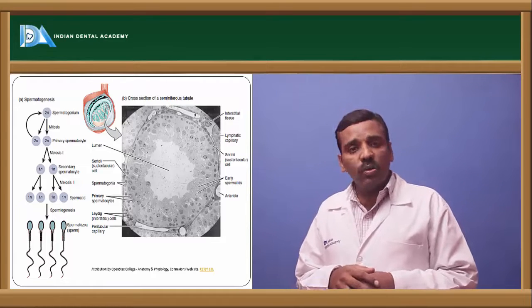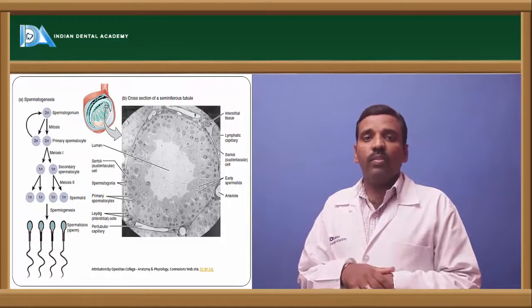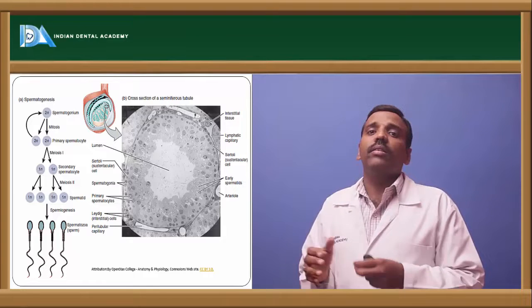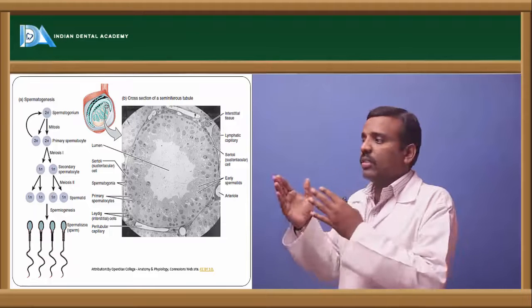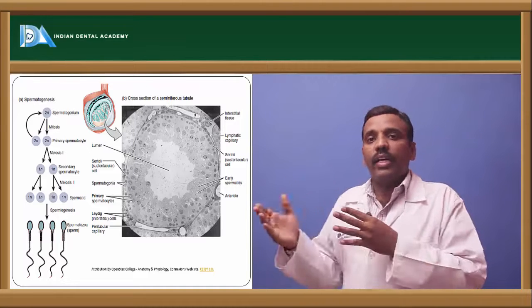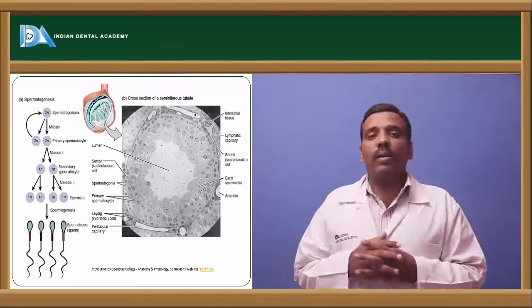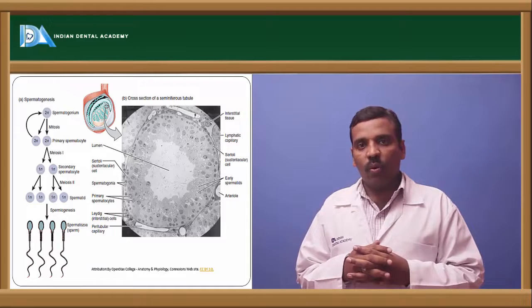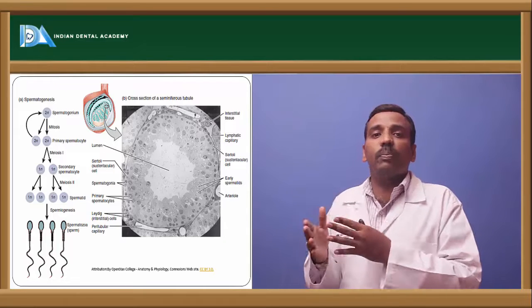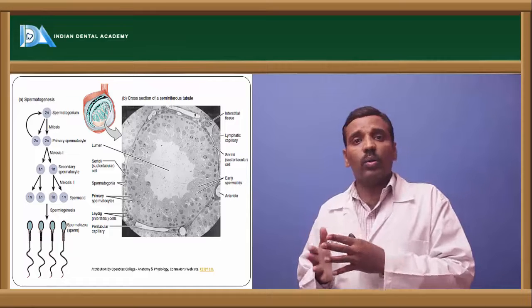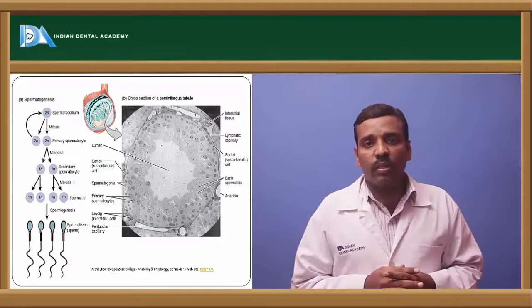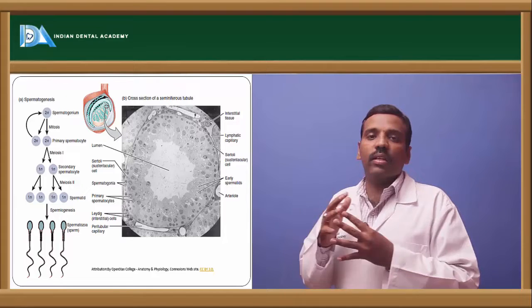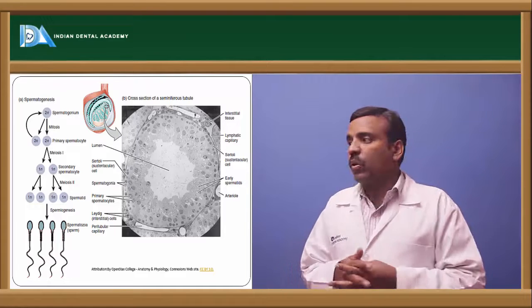Spermatozoa are produced from the spermatogonium, which is diploid in number, that is 2n, and there is a mitotic division, and it produces the primary spermatocyte. This primary spermatocyte is also diploid in number, and then the first meiosis occurs and it produces the secondary spermatocyte.